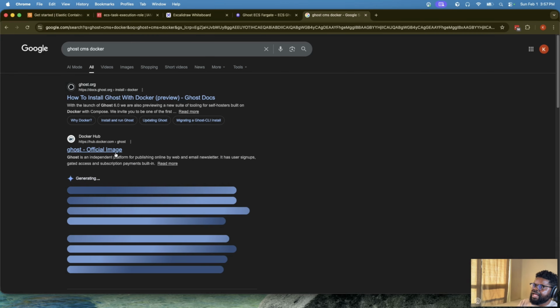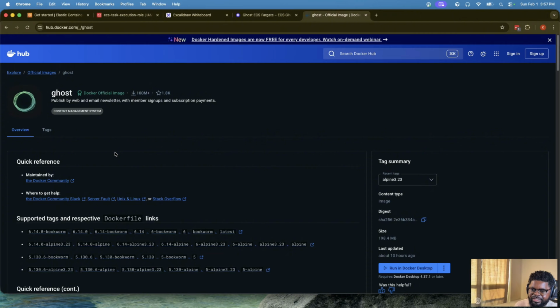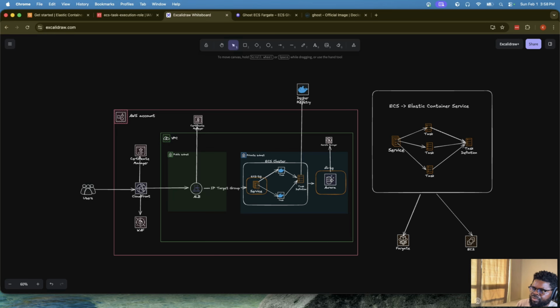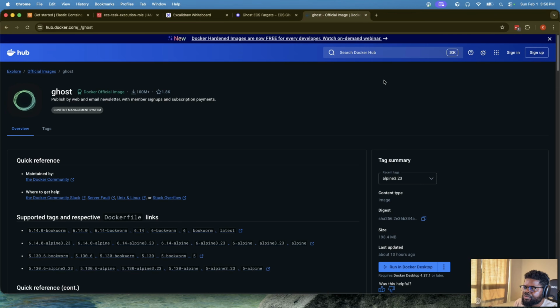The thing is that every time you want to host a service, an ECS service, for example, it's going to be powered by Docker. The only difference here is that we're using a public repo, like Docker Hub, right? You can also use ECR. I did abstract that. So if you go back to the diagram, you notice that I did not really put ECR, right? You can use any container registry of your choice. The point is we really want to just launch a container service. So you have to understand, sometimes you can also be the one building this image, but here we're not building our own image. We're using the image that already exists. This is a CMS, okay? And that's really what we're going to be using.